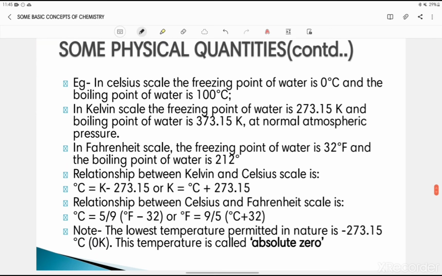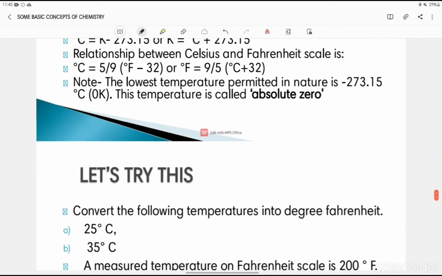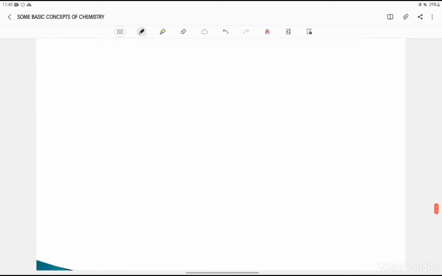After that, let's move on to temperature. Now temperature is the degree of hotness and coldness of a body, and there are 3 scales for measuring the temperature. We know that is Celsius scale, Kelvin scale, and Fahrenheit scale. Right, we know this. So just suppose you have temperature in degree Celsius and you want to convert this in Kelvin.